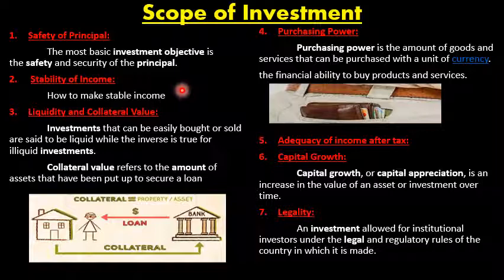Stability of income means regularity in income, and that stable income continuation, that every time you are getting the same return, is called a stabilized income. There are a lot of investment avenues which provide stabilized income, but you have to select based on the risk factor, and it is the duty of the investor to select the particular investment avenue where there is stability of income, because the intention is to get good return to increase the value of the principal, or capital appreciation, which is the main one. Whenever there is stability of income, automatically there will be appreciation in capital.